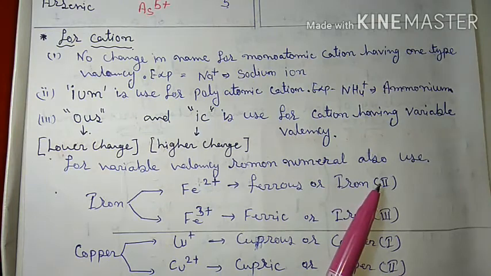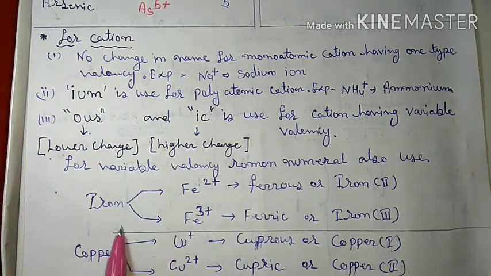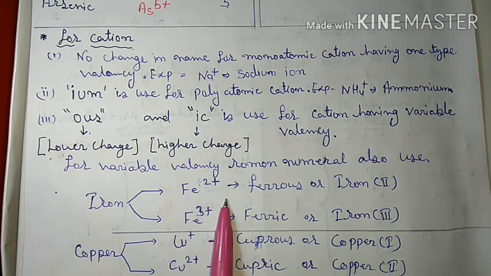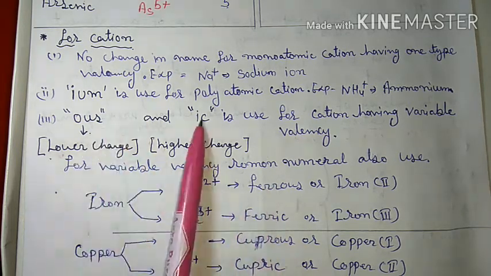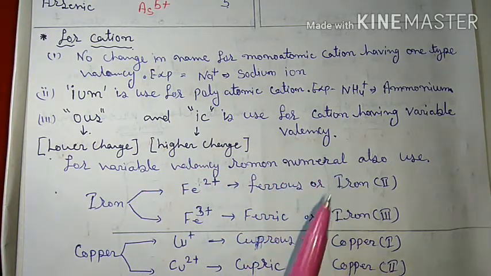In the modern pattern, if the element has variable valency, then Roman numbers are used. To understand these points, let me discuss iron and copper, two examples. Iron exists in both 2 plus and 3 plus states. Since it is variable valency, the ous and ic pattern is used, or the Roman numeral system is used.